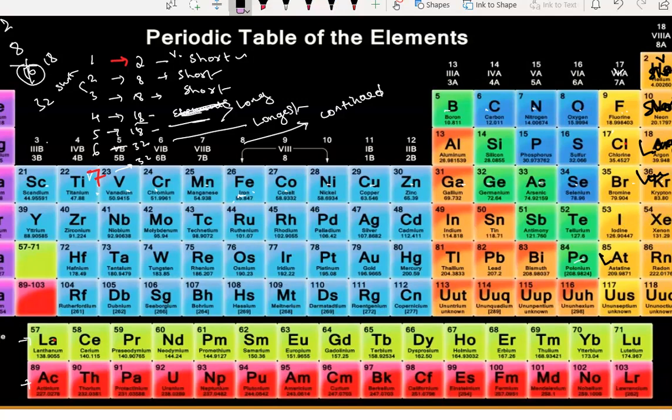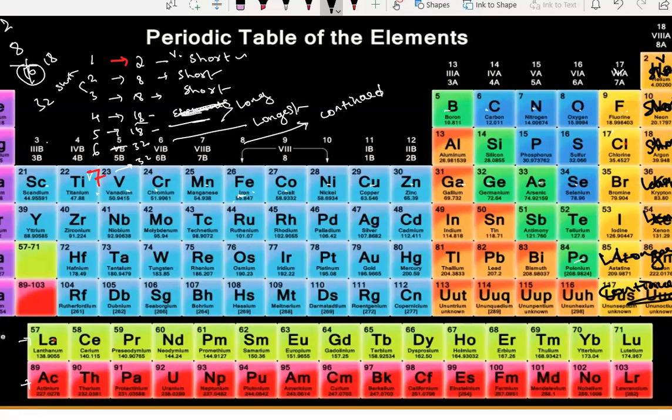So: very short, short, short, long, long, longest, and a continued one. It is not completed. It is still continuing. If we find some more elements, we are going to add them.